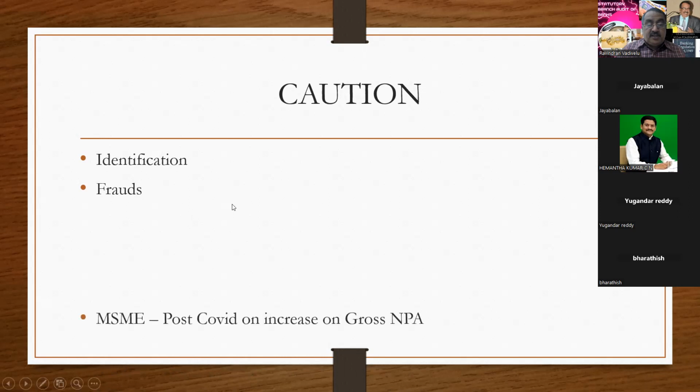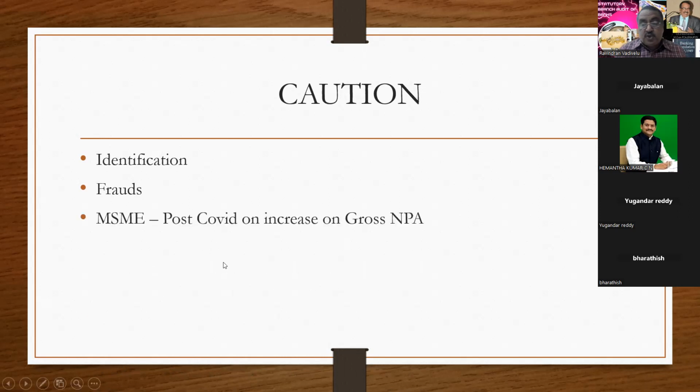And the third one is MSME, that is post-COVID. Post-COVID, there is an increase of gross NPA, because during COVID the bankers gave a lot of benefits to the MSME units, but in spite of the benefits, they are not able to make the production. They are not able to sell it. If they sell it on credit, they are not able to make the recovery.